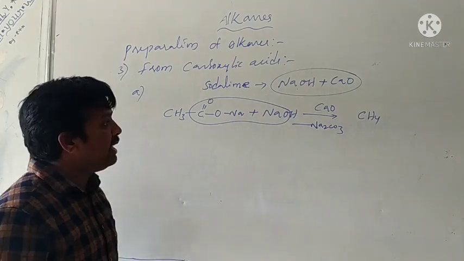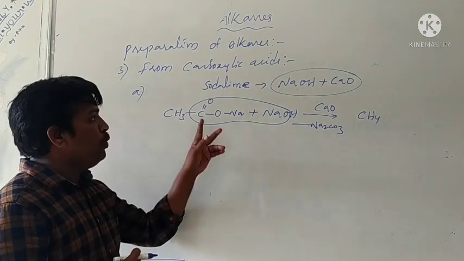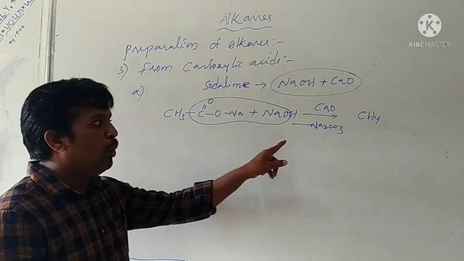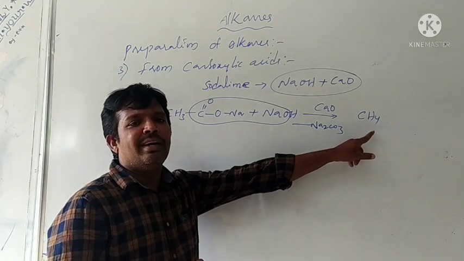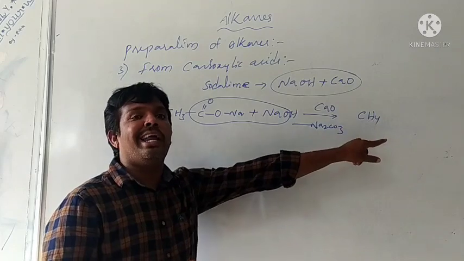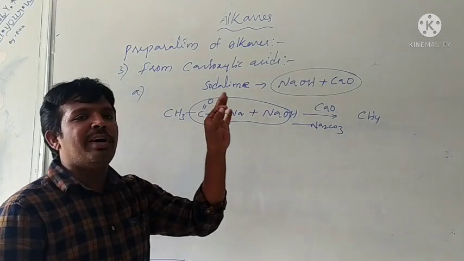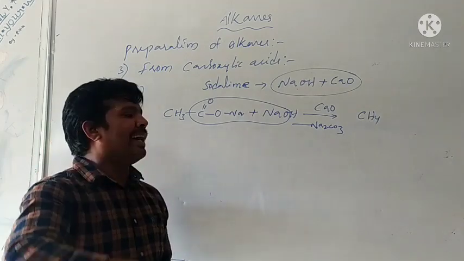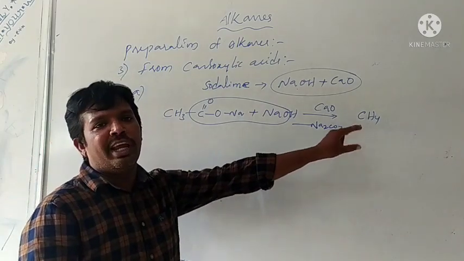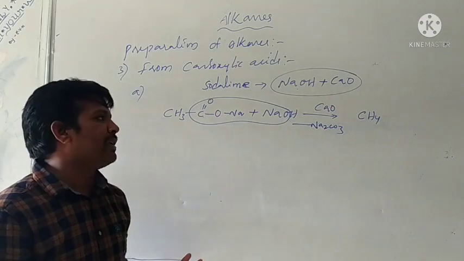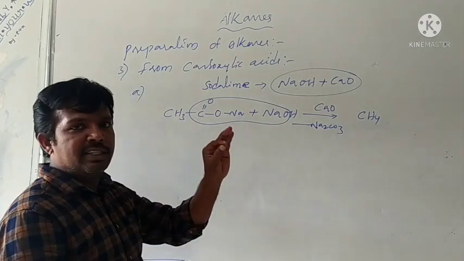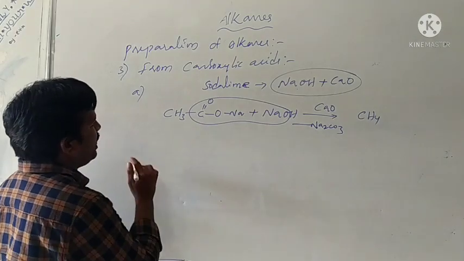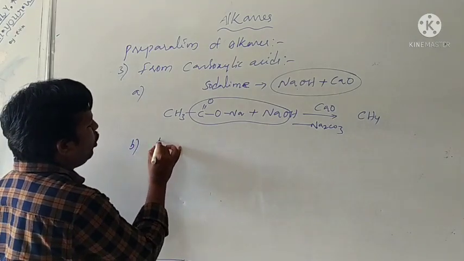Alkane formation takes place. But what you observe here, a two-carbon carboxylic acid produces a one-carbon alkane. That means in decarboxylation, the alkane produced has one carbon less. That is a noted point.